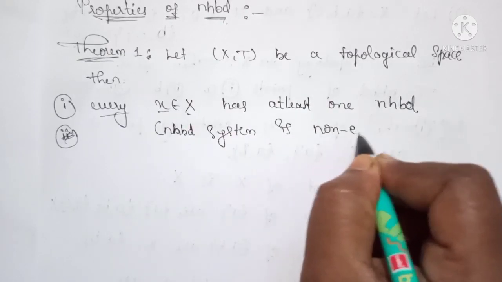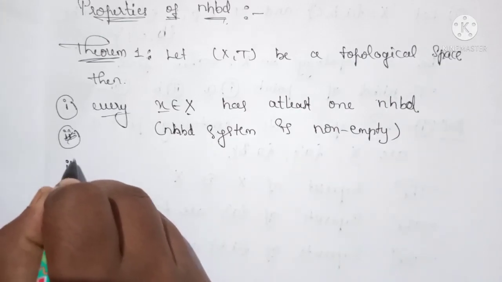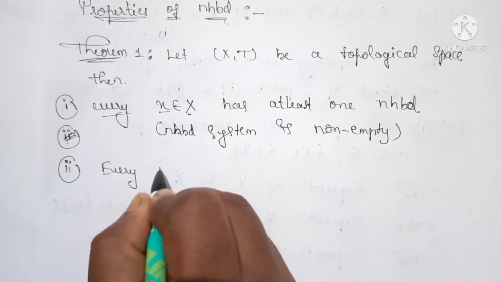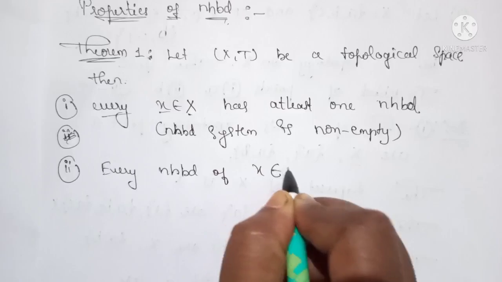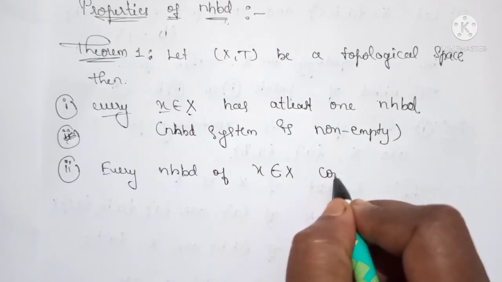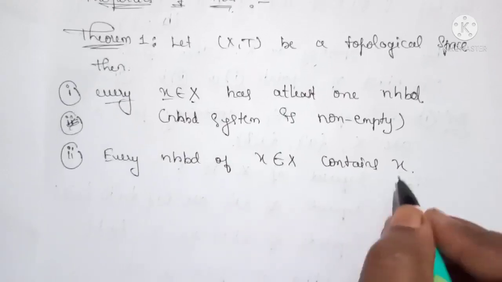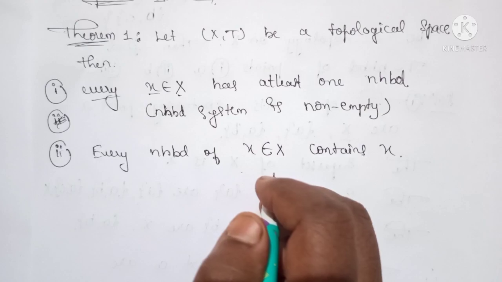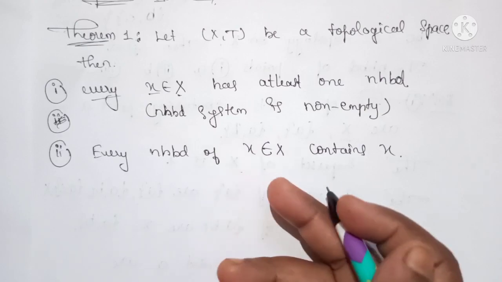Now the second property: every neighborhood of x belonging to X contains x. No doubts, because an open set G contains x, and it is a subset of the neighborhood N, therefore every neighborhood definitely contains x.